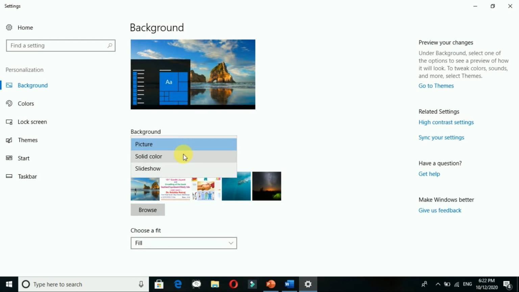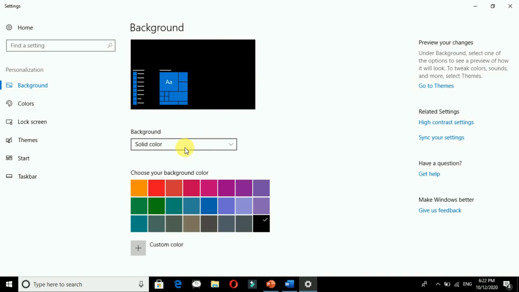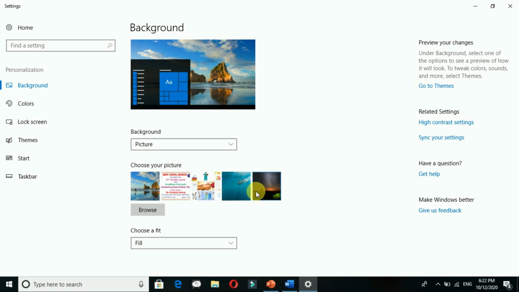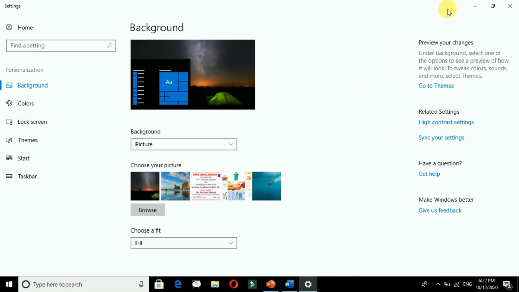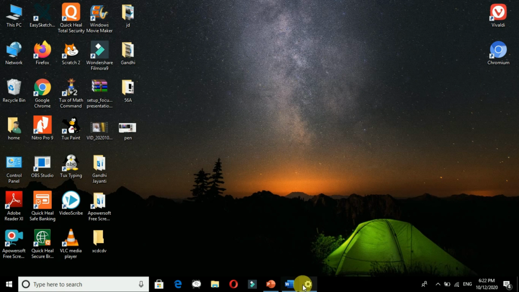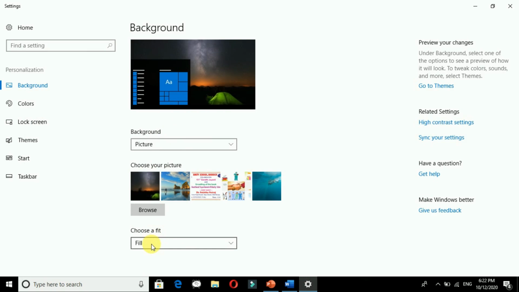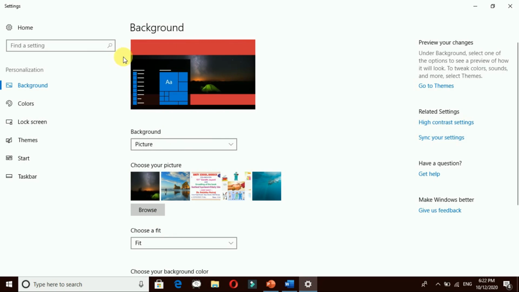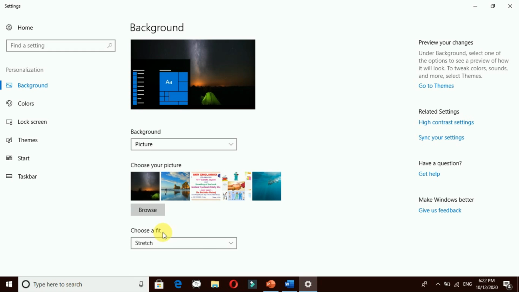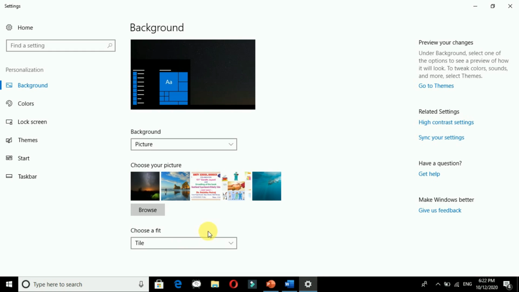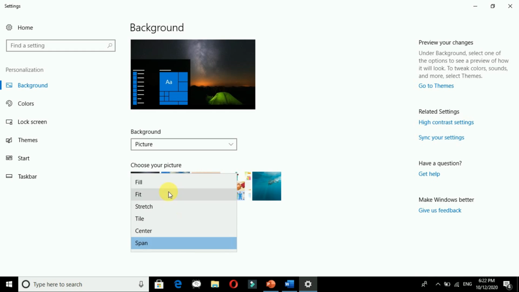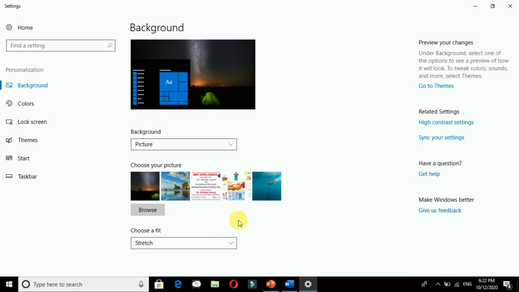and you can see here the picture. If you want to take the solid color, you can take the solid colors, right? If you want to take a picture, for that also you can select any of the pictures. See, I changed the picture, you will see here the picture is changed. Okay, next, fit. See, the appearance is changing. Okay, stretch, tile, okay, it will be made small over there, center, then span. So many things are there.